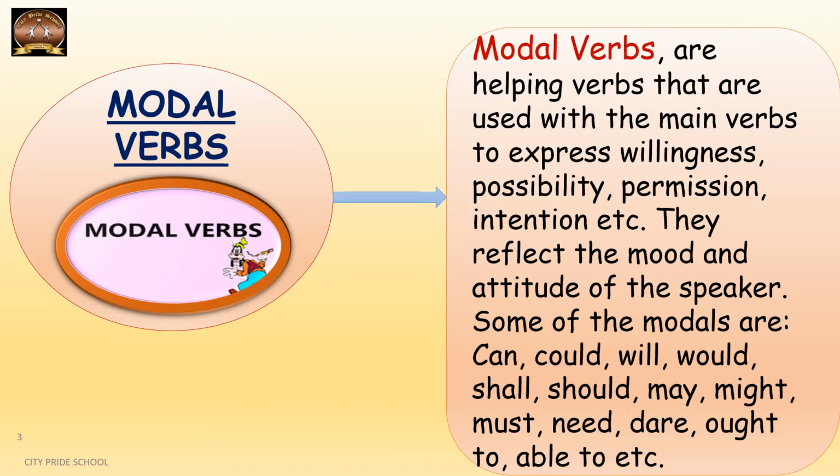So children, we get to understand about modal verbs that they are helping verbs and they are used along with the main verbs. Children, mark this. There is a main verb along with modal verbs. So modal verbs are definitely not main verbs. And the purpose of using these modal verbs in a sentence is to express willingness, possibility, permission, intention, etc. Also, they help in reflecting the mood and attitude of the speaker.